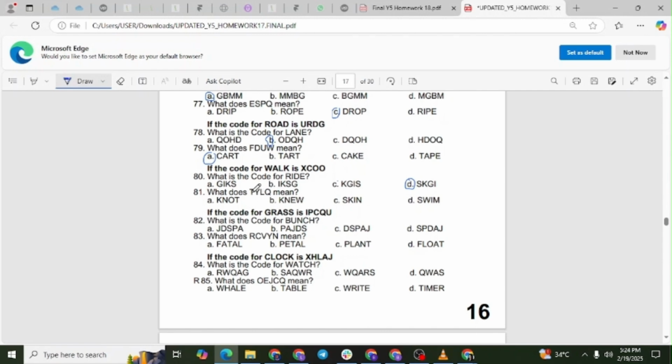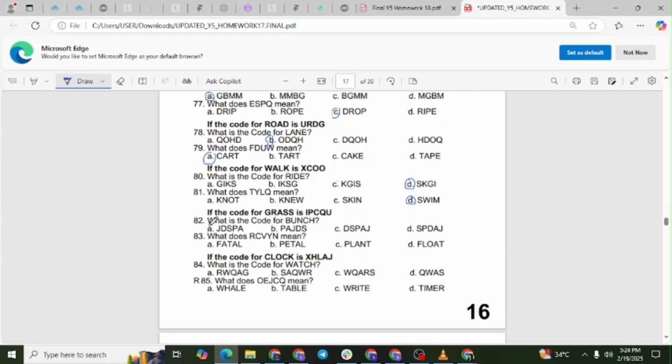Each letter will move backward according to the same pattern. The letter T moves back by 1 place to the letter S. The letter Y moves back by 2 places to the letter W. The letter L moves back by 3 places to the letter I. The letter Q moves back by 4 places to the letter M. The original word is swim. The correct answer is option D.